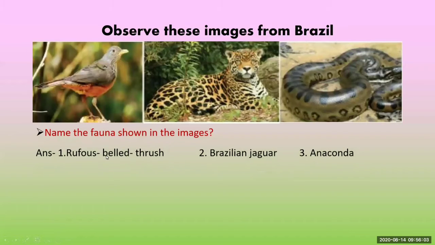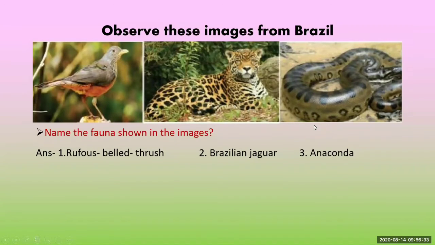The answer is rufous-billed thrush. This bird is named as rufous-billed thrush. And next is Brazilian jaguar. In India also we can see this type of wild animal, and we call it a cheetah. And in the third picture we can see the huge snake. It is also called anaconda.